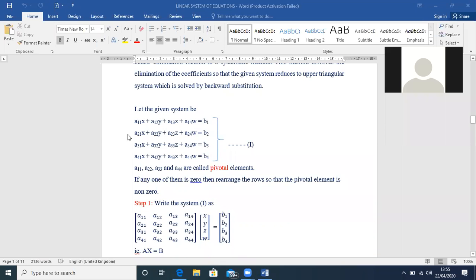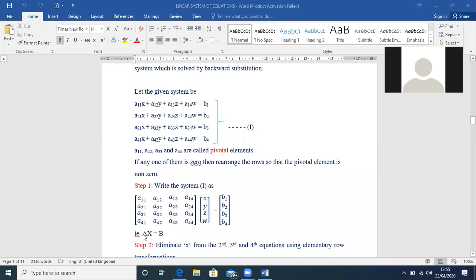When you arrange this system of equations in matrix form, it would be like this: capital A into capital X is equal to capital B, where capital A is the coefficient matrix and capital X is the solution matrix with unknowns X, Y, Z, W. This is a square matrix, and the elements on the principal diagonal A11, A22, A33, A44 are called pivotal elements.